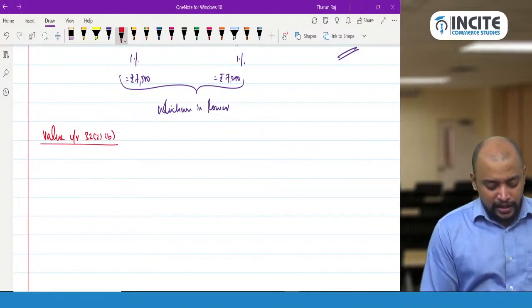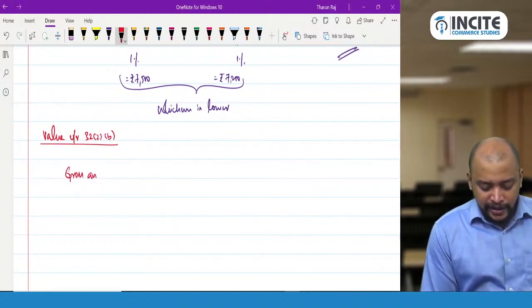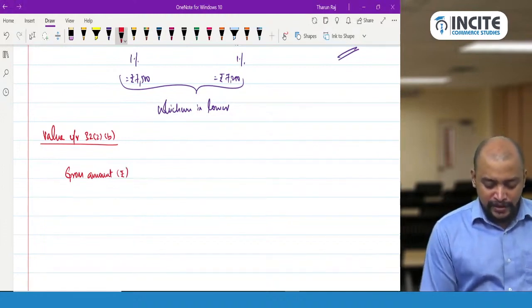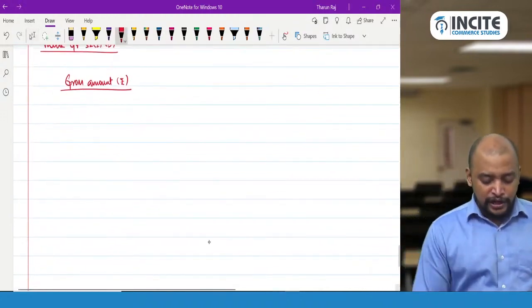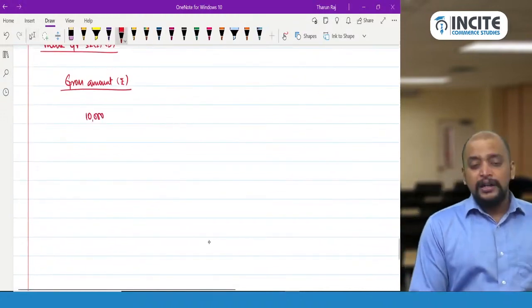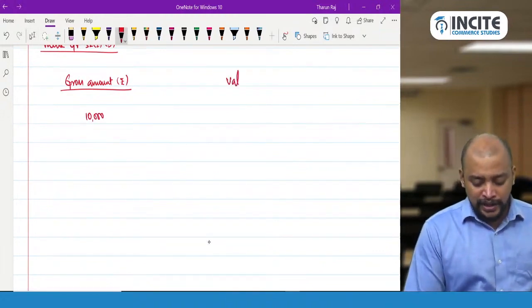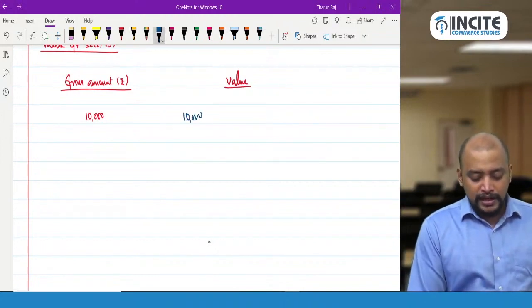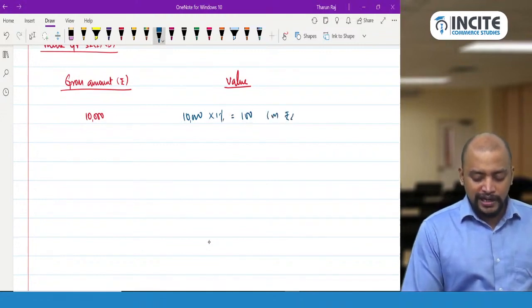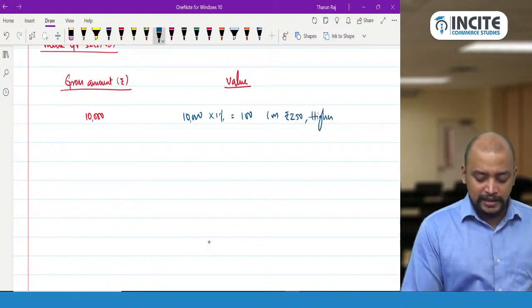We need to take the gross amount in Indian rupees. We need to determine that, and depending upon that only it will change. Suppose the gross amount in Indian rupees is 10,000 rupees. What will be taken as the value here? 10,000 into 1% is 100 or 250, whichever is higher, that is 250 rupees will be taken.